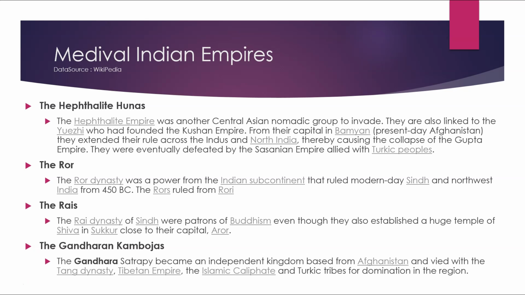The Gandharan Satrapy became an independent kingdom from Afghanistan and vied with the Tang dynasty, Tibetan Empire, Islamic Caliphate and Turkish tribes for domination in the region.